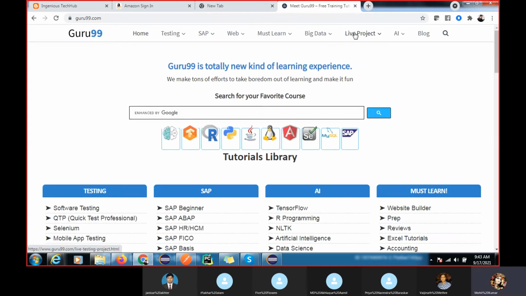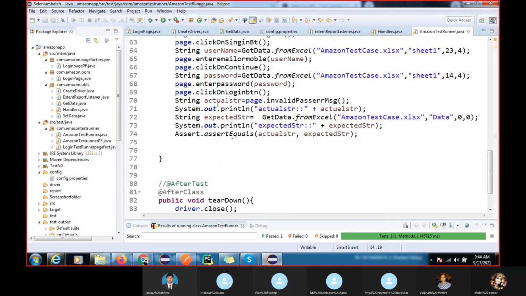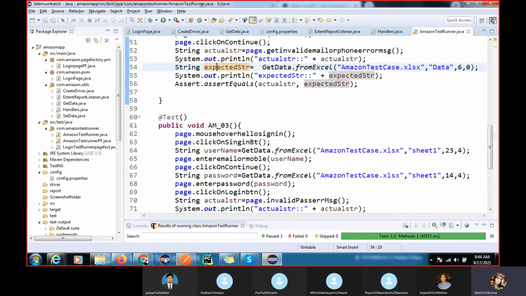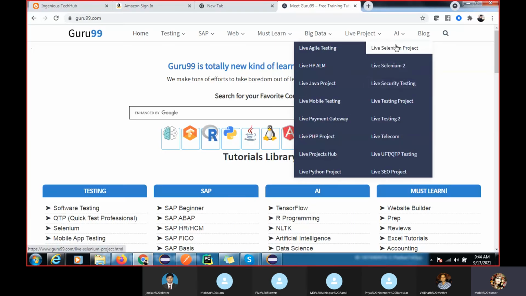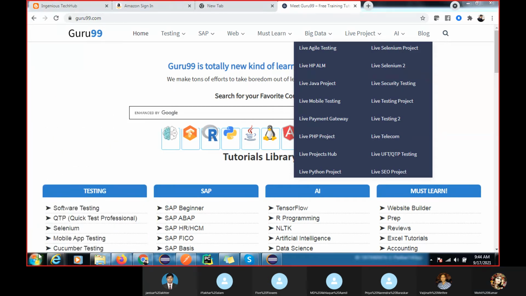Okay, here you can see we have a live project. I have already told you, right? I think you can see live Selenium project 1 and Selenium project 2. Please do the practice. First you have to automate this, and after you will get the project, one is your e-commerce and one is your banking. Okay, you can do the practice first on these two, and you can show any URL while you attend the interview, and I'll tell you what your next steps are.